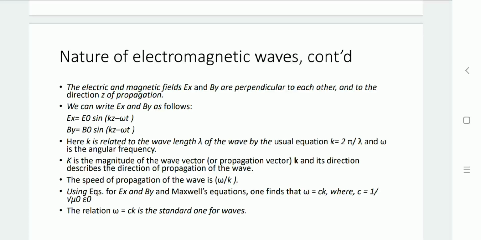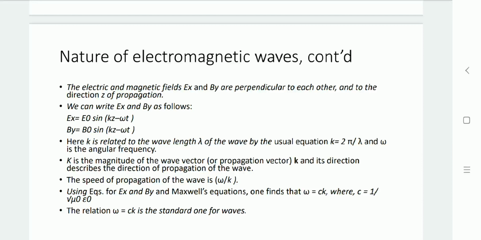So the speed of propagation of the wave can be defined as omega by k. From the Maxwell equations, omega equals ck, where c is the speed of light in free space, given by 1 upon square root of mu 0 epsilon 0. Mu 0 is the permeability of free space, and epsilon 0 is the permittivity of free space.